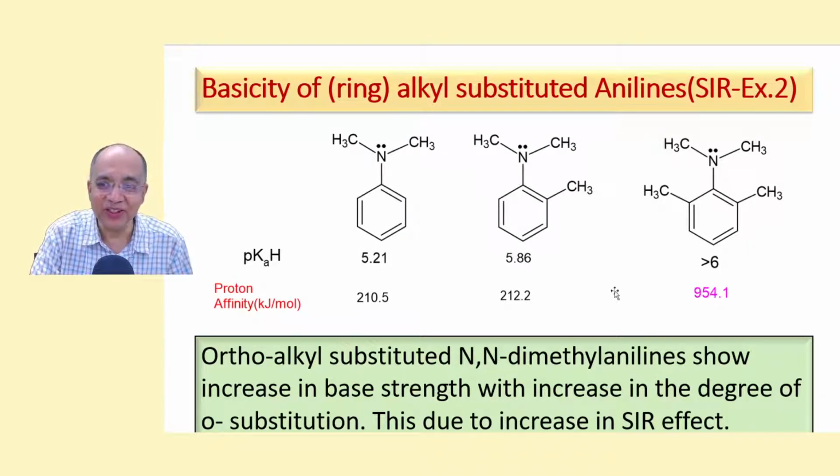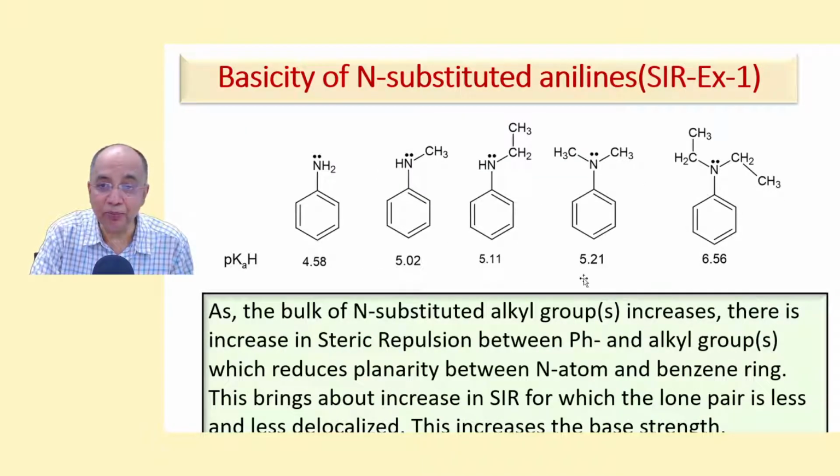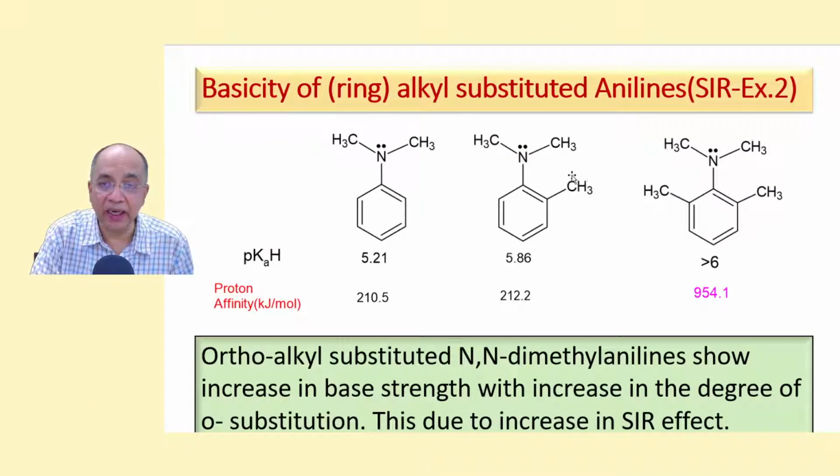The data I did not get from anywhere, but I got another data, proton affinity data. The pKaH is 5.21 for N,N-dimethyl, and if you introduce one methyl, because of the less resonance effect due to SIR, it is increased to 5.86. And if there are two ortho methyls, then it is still increased, much more basic than this. Since I didn't get the pKaH data, I got its proton affinity.